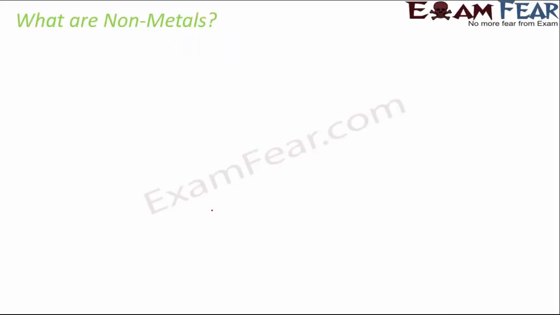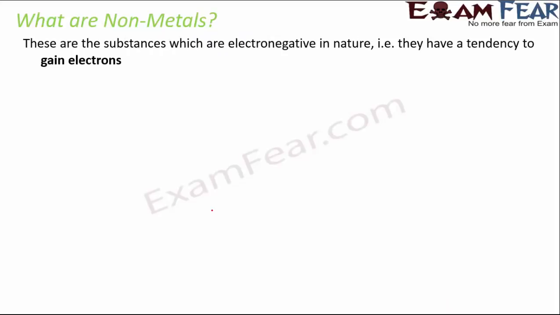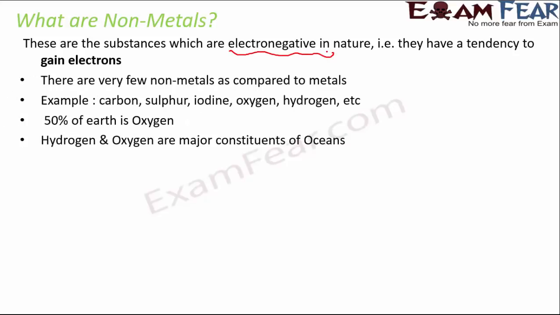Now let's talk about non-metals. Non-metals are those which are electronegative in nature. That is, they always have a tendency to gain electrons. There are very few non-metals when compared to metals. In fact, when you looked at the periodic table, you saw that almost 78% of the elements in the periodic table are metals. So only around 20-25% are non-metals.